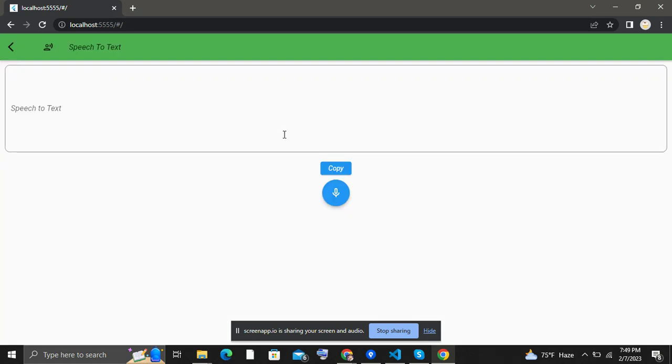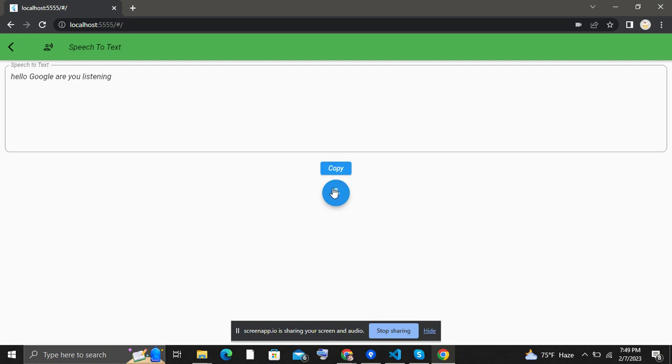So this is it, and when I click on the floating microphone button, it will start listening to your speech. The system will start listening to your speech, and your speech will automatically convert into text. Hello Google, are you listening? So yeah, it's working fine.